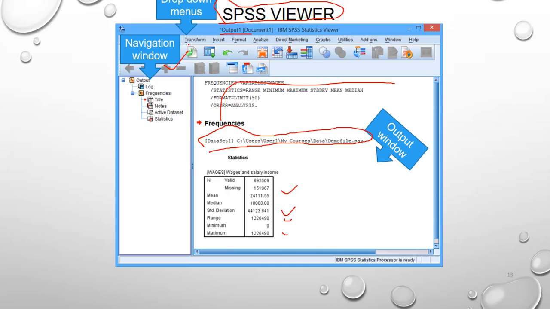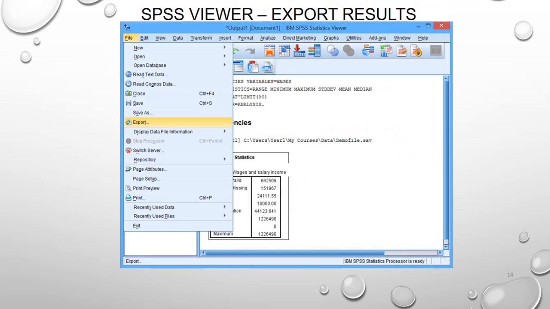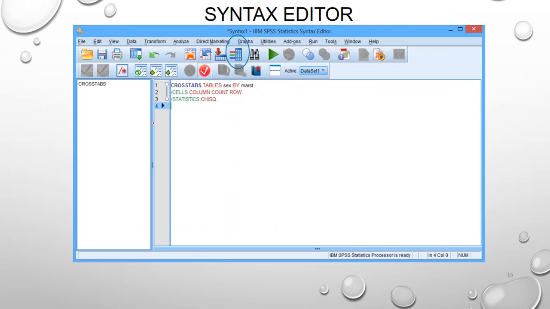This is the drop window. If you need to transfer output to Excel, RStudio, SAS or JMP, you can press on this. This is the action button. Now let's see how to export your results. Go to File and press Export, then select from the options. This is the syntax editor, where you can also edit syntax easily.